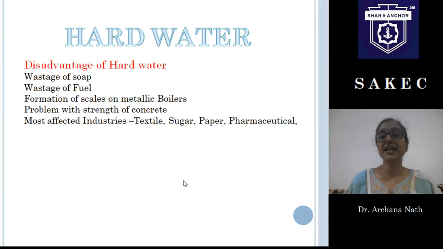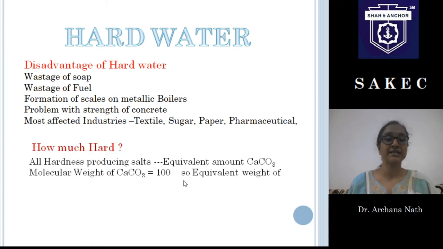For paper industry, again the printing of paper and the stability of paper will get affected, and definitely we know pharmaceuticals, everything should be so pure, right? Solvent or whatever, reactants, everything should be very pure, in pure form. So definitely we can't use hard water in those cases.